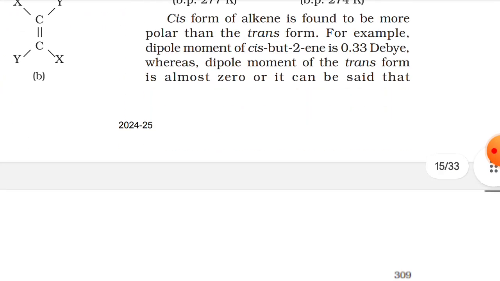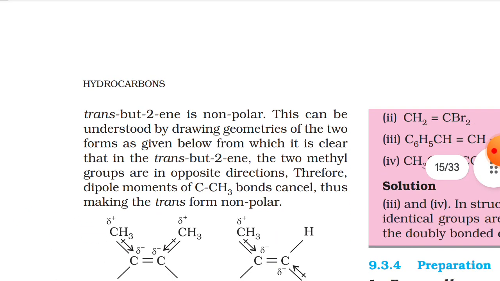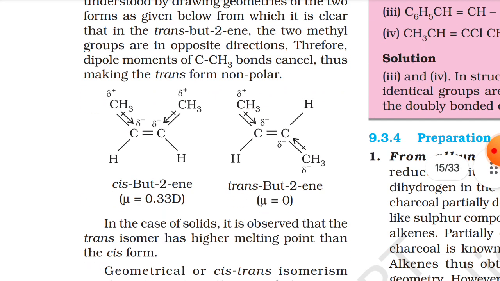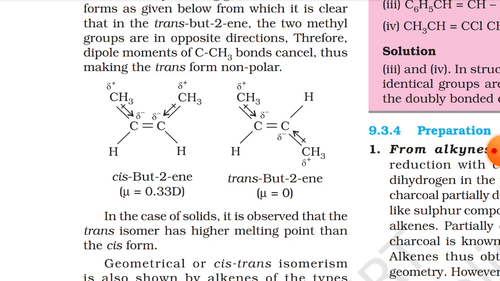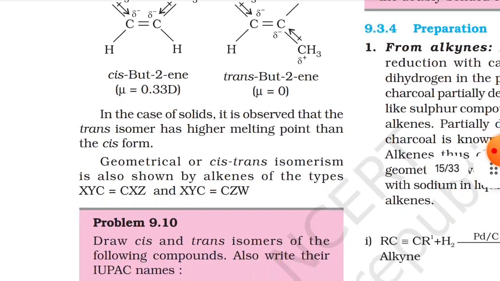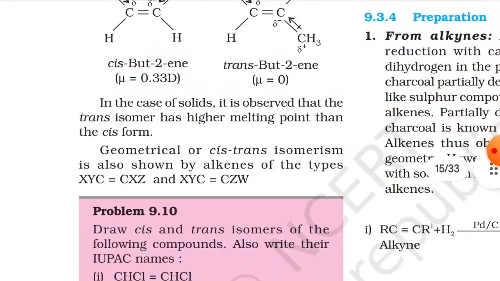Or it can be said that trans-but-2-ene is non-polar. This can be understood by drawing geometries of the two forms as given below, from which it is clear that in trans-but-2-ene, the two methyl groups are in opposite directions. Therefore, the dipole moments of the C-CH3 bonds cancel, thus making the trans form non-polar. Here you can see how they cancel each other in the trans. That's why it is considered non-polar.